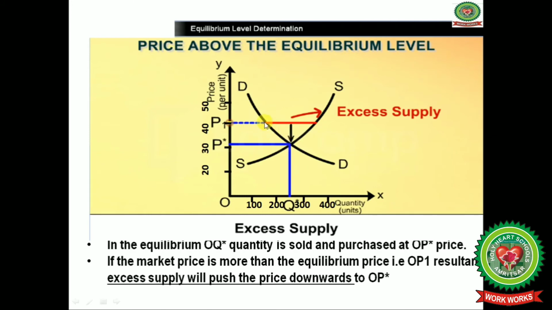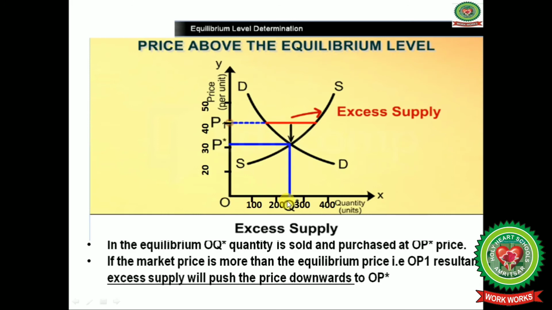Demand is limited to only 180 units due to the increase in price, and quantity supplied increased to 330 units. With the increase in price, demand is lesser and supply is more. Now this red line is showing that excess supply is there.